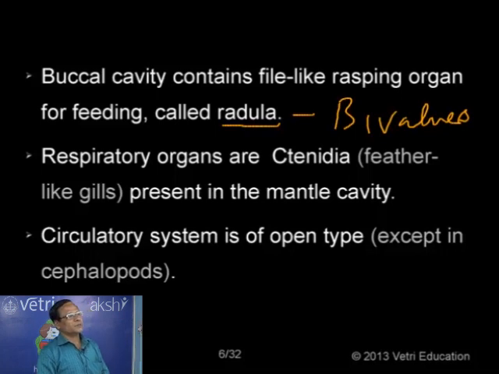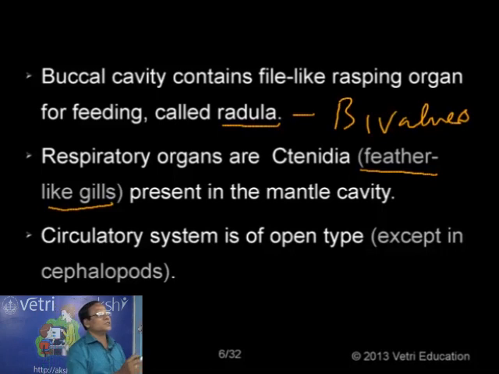Then about the gills. We have different types of gills. In some animals the gills are needle-like. In some animals the gills are like a plate. In some animals the gills are like a feather. See that one? Here the gills are feather-like. Such feather-like gills are called ctenidia.